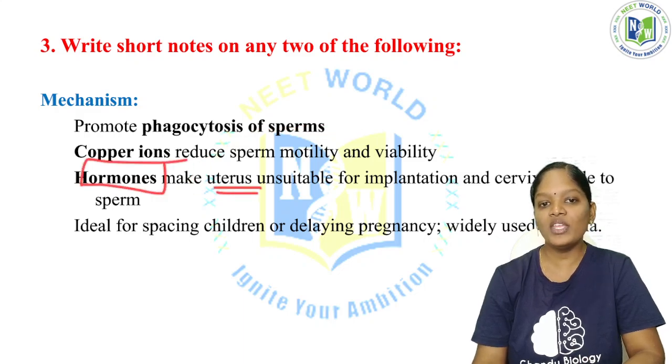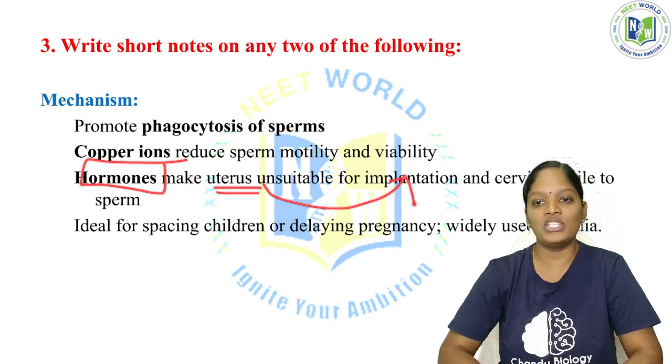Now what about the hormones? The hormones make the uterus unsuitable for implantation and the cervix hostile to sperms.